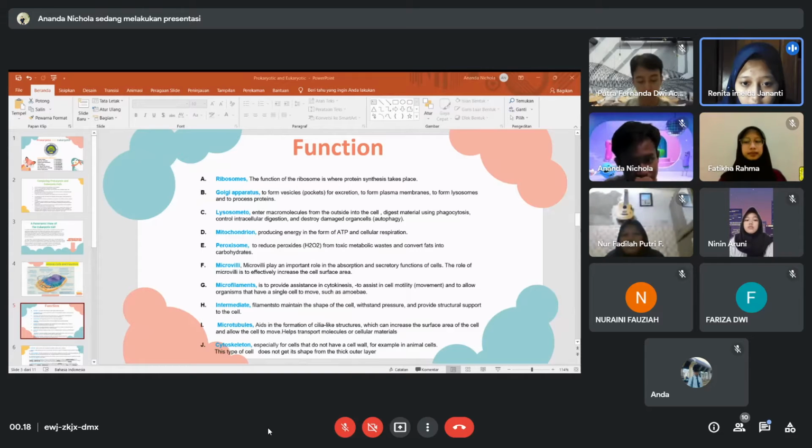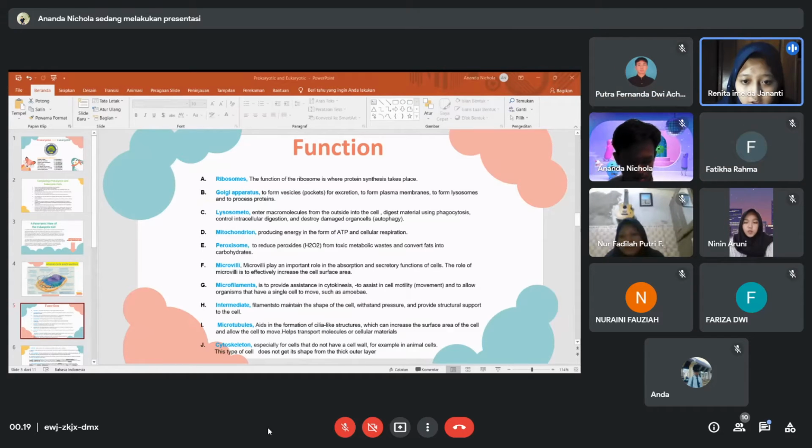Number 4. Mitochondrion. Oxygen and glucose combine to form energy from metabolism in organelles. Mitochondria in their singular form are called mitochondrion. It has the function of producing energy in the form of cellular respiration. Number 5.